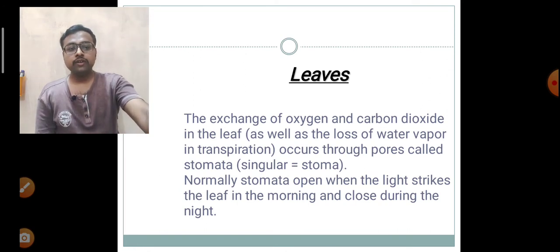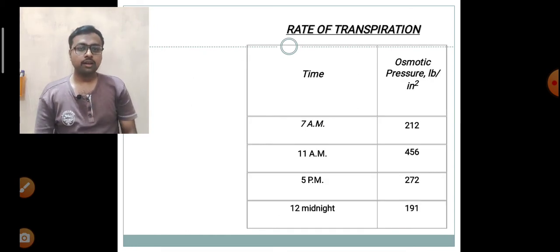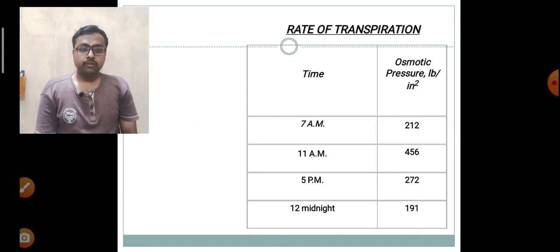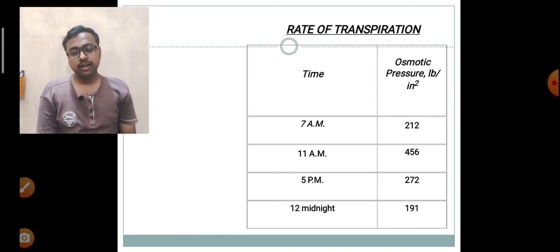The singular word for stomata is stoma. Now you can see a chart of a table on the screen. The table indicates the osmotic pressure and the time. It shows the rate of change of osmotic pressure throughout the day.